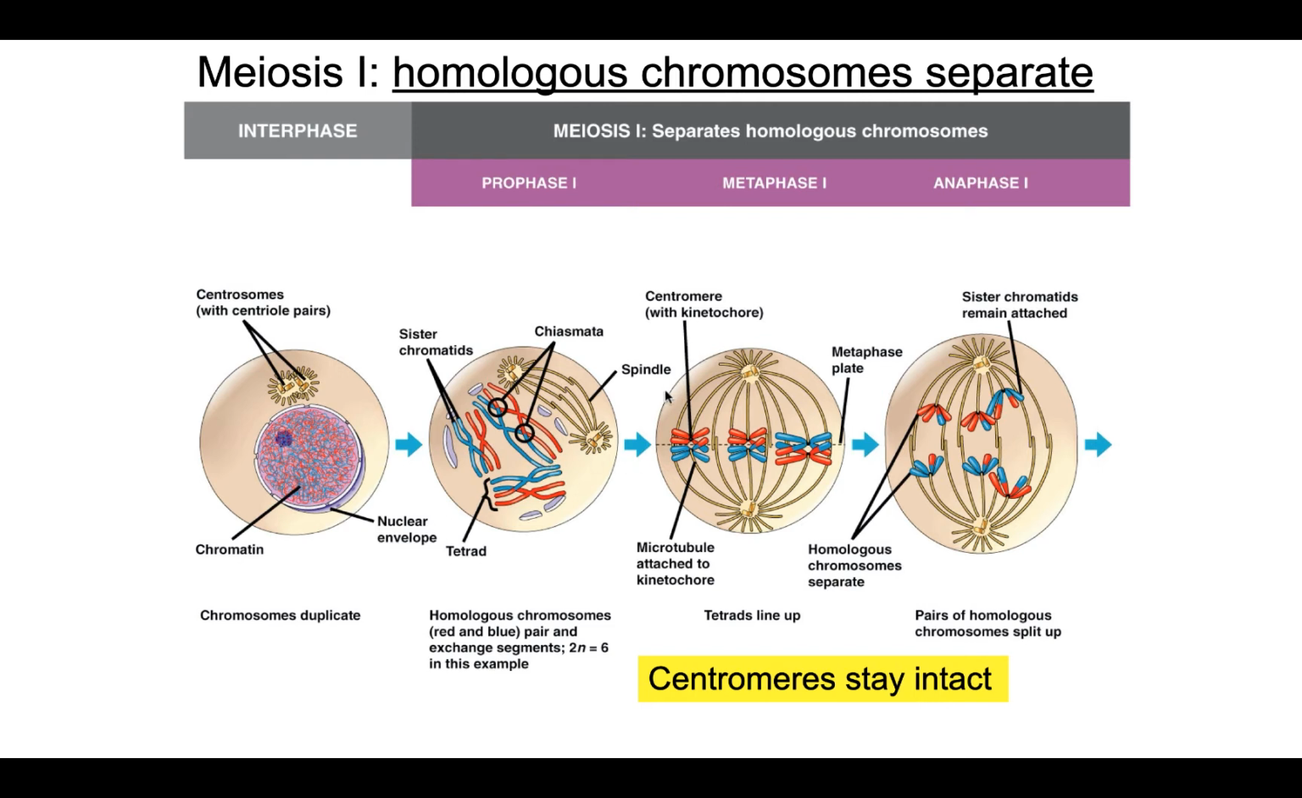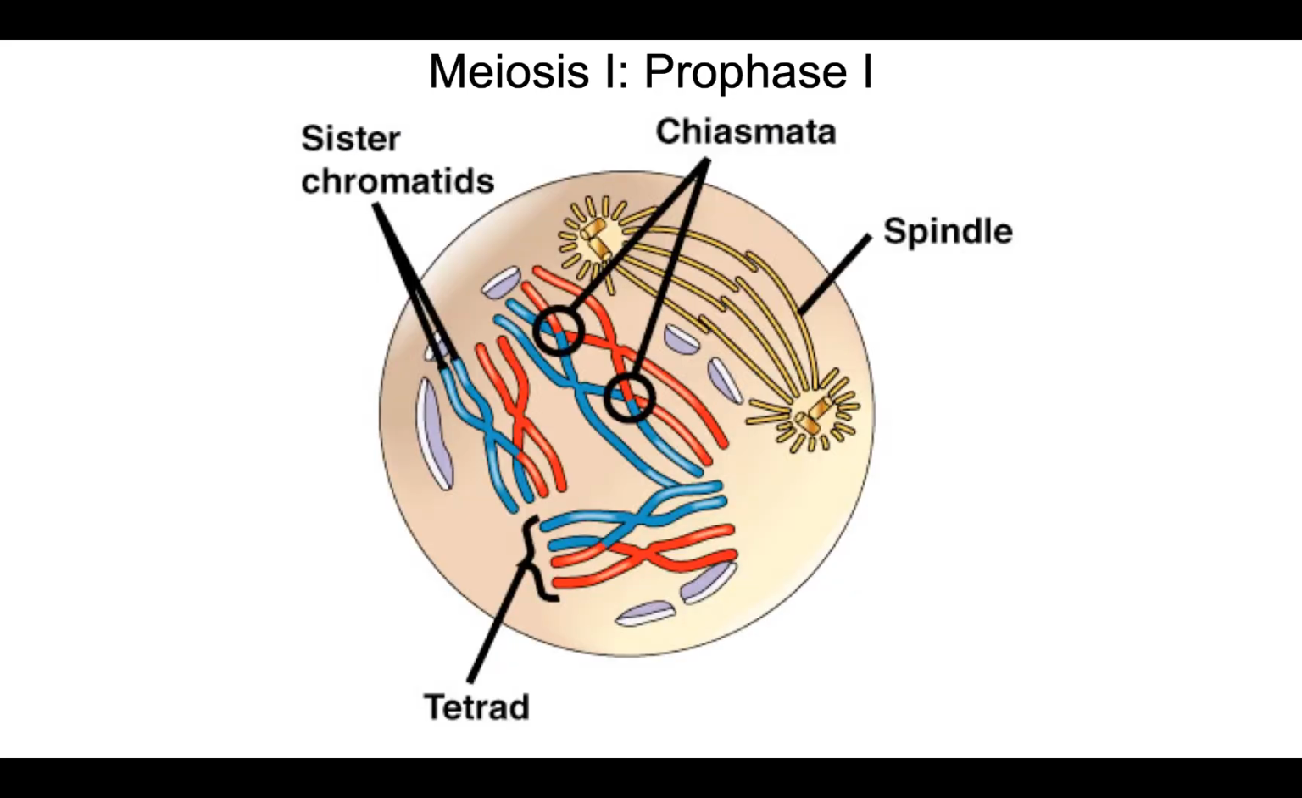Then we have metaphase I, where those homologous chromosomes that have paired, so those tetrads, align along the metaphase plate. And then we have anaphase I. Anaphase I is the separation not of sister chromatids, but of homologous chromosomes. Okay, so let's take a look at each one of these in a little bit more detail.